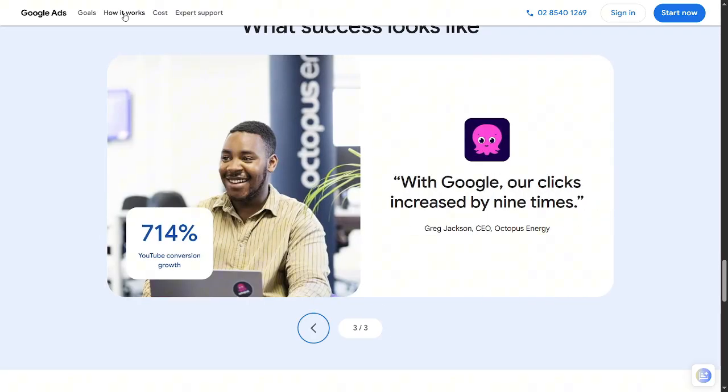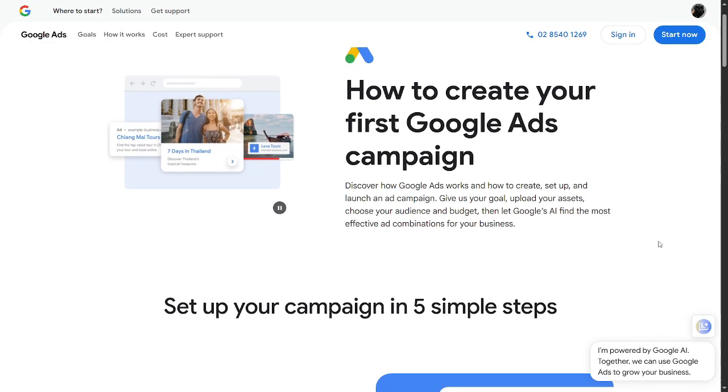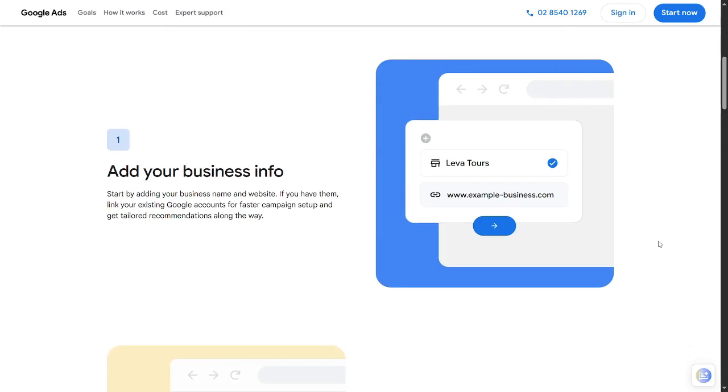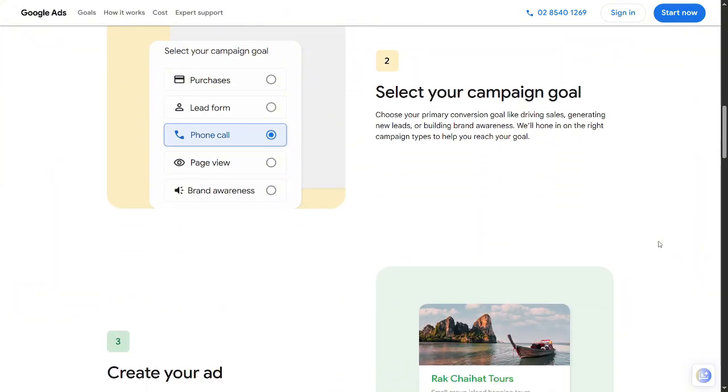Another major advantage is the integration with Google Analytics and Merchant Center. You get deep insights into how customers find you, what they click, and how they convert. It is perfect for businesses that rely on measurable results.